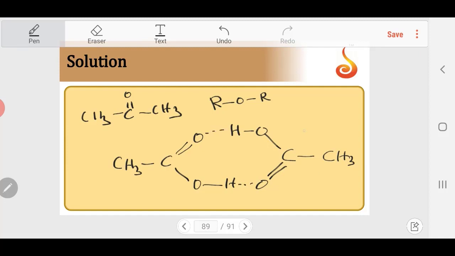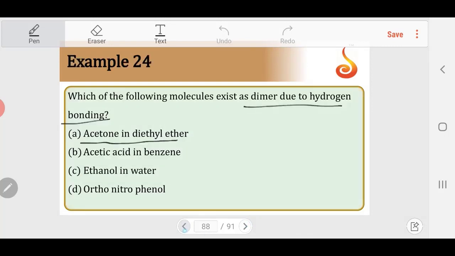So this is a dimer state because benzene is a non-polar solvent. Solubility is not there for a polar molecule like acetic acid. So it will exist as dimer so that it can independently exist as species. So intermolecular hydrogen bonding forms a dimer due to hydrogen bonding.